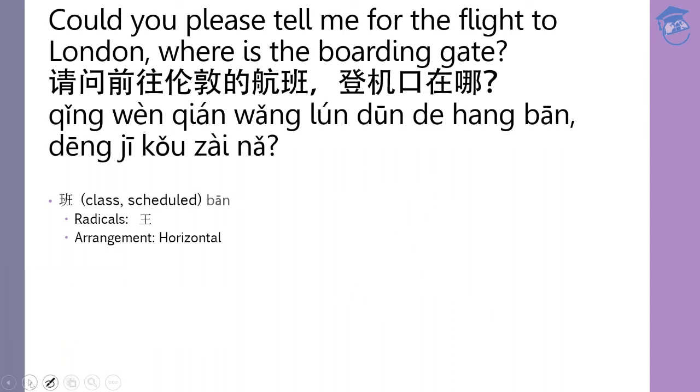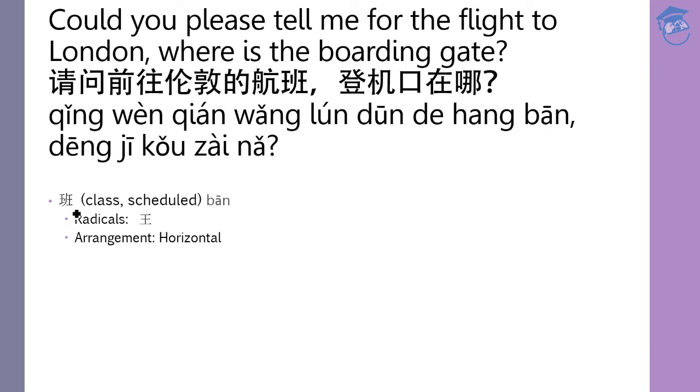It is 班. 班 means class or schedule. Okay, but in this case it means schedule. Okay, this is the pinyin 班, and the radical is this one, what's on the left and right here. The arrangement is horizontal with your left, middle, and right components.